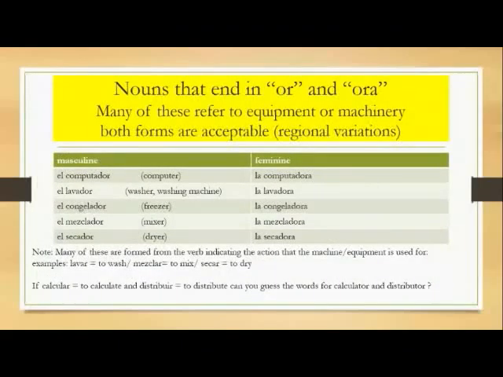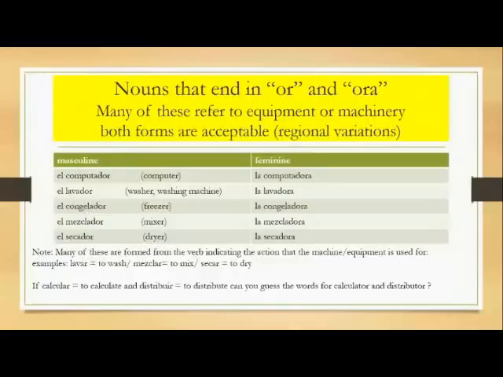Nouns that end in or ora generally refer to equipment or machinery. You will also notice that they're formed a lot of times by using the verb for the action of what the equipment or machinery does. For example, the word lavar means to wash, and a lavador is a washer or a washing machine. You might also call it la lavadora.